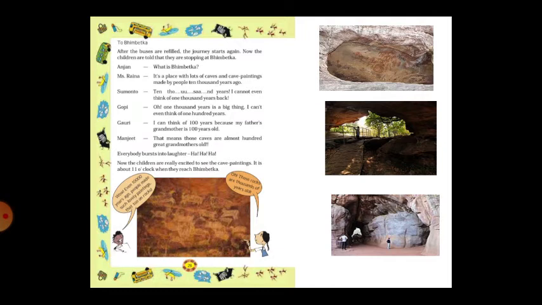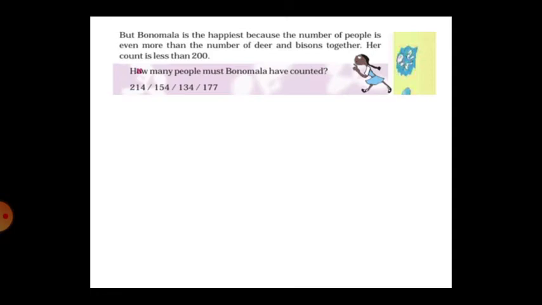Here also, the paintings are 10,000 years old, and they painted so nicely, that too on rock. Imagine that. These rocks are thousands of years old.